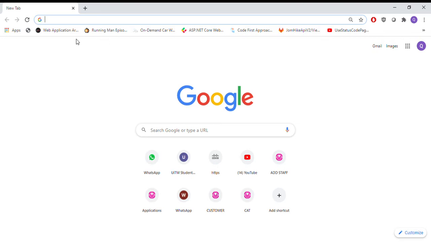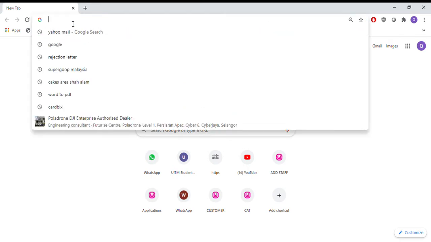So the problem statement is the difficulty to request the services at certain time and to know the current location of the customer. So I'm going to show you my system.